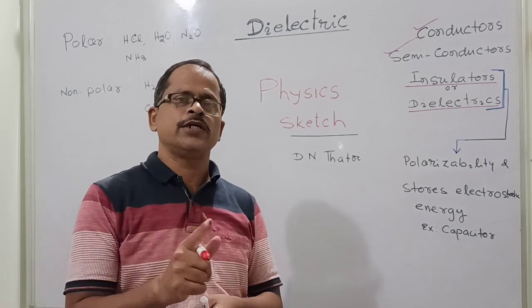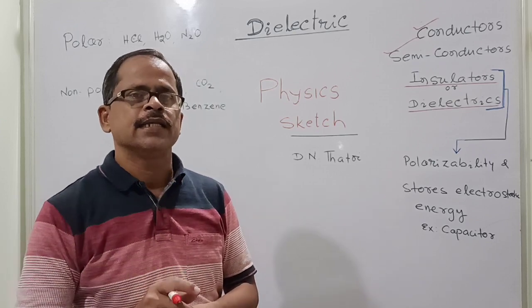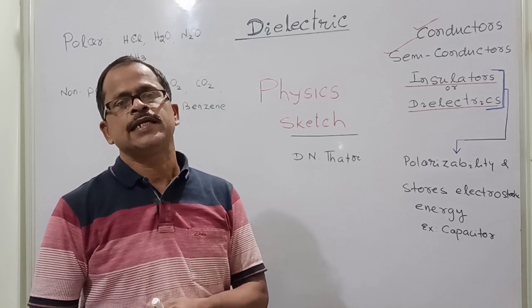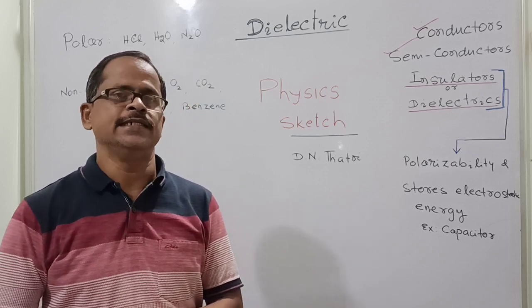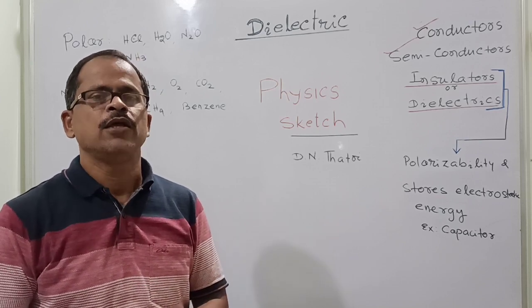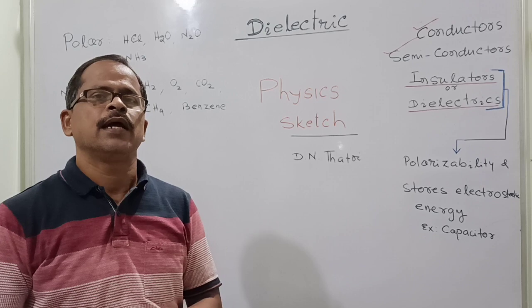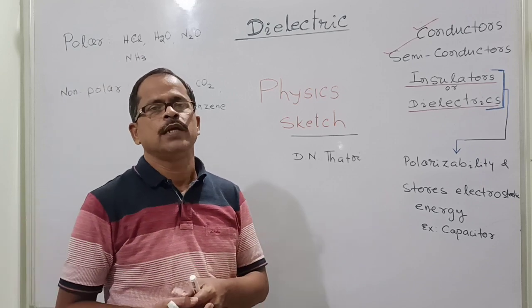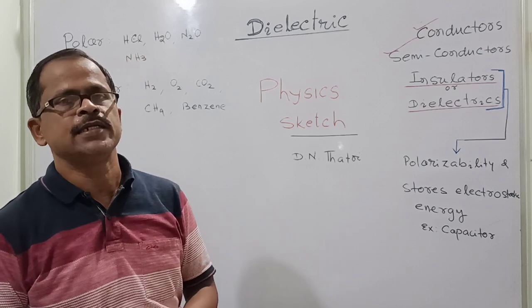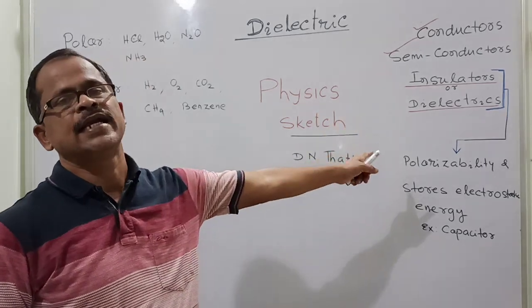If the insulator is called a dielectric, then another way we can discuss it is the property of the material that exhibits polarizability. When an external electric field is applied, the substances make some dipoles, and that is called polarizability. Due to that property, polarizability, we call it a dielectric.